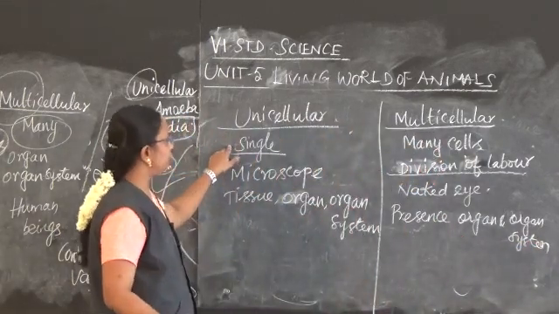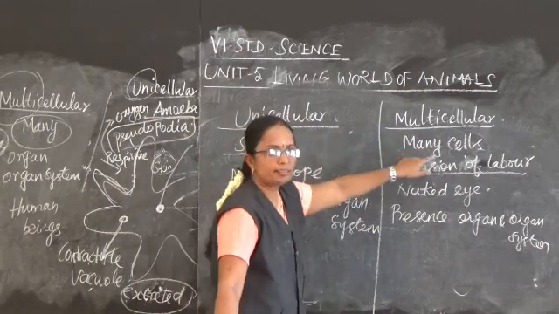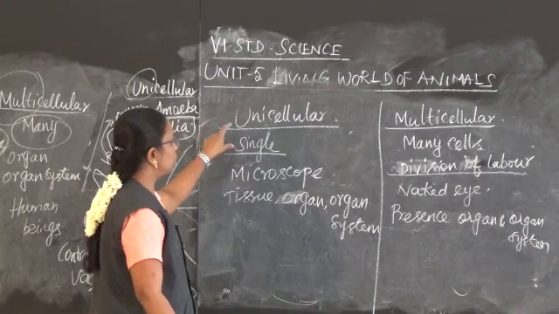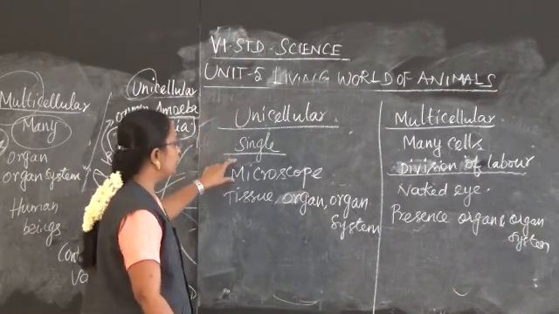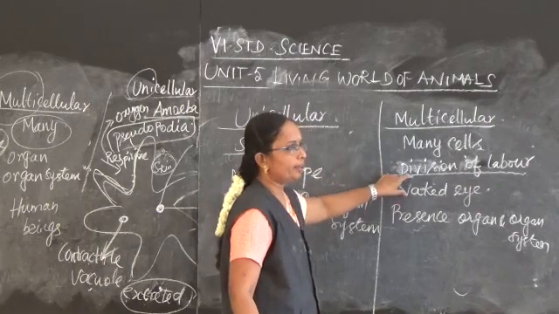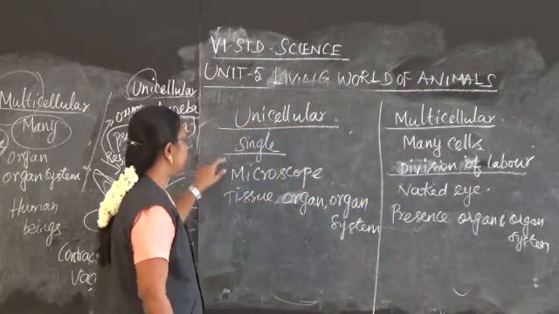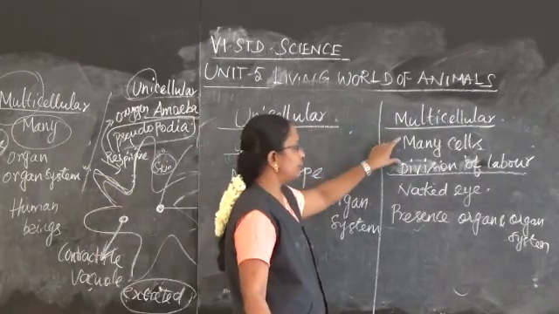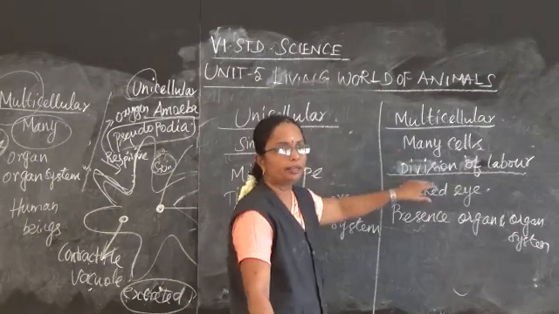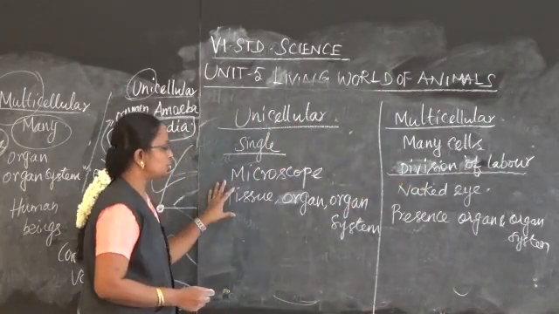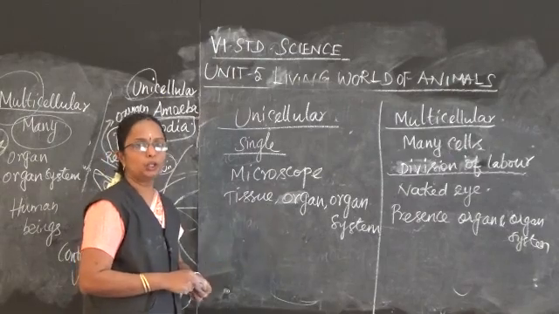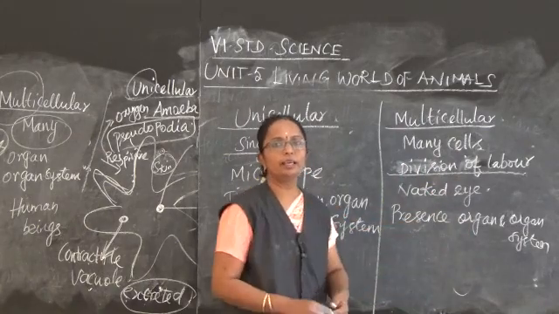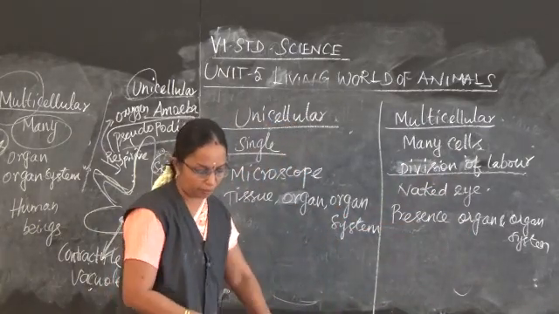So a single cell is present in unicellular organisms, many cells are present in multicellular. Unicellular organisms can be seen only through the microscope, but through our naked eye we can see multicellular organisms. The single cell can perform all the activities, but here many cells are there, and so division of labor occurs in multicellular organisms. Tissue, organ, and organ system are absent in unicellular organisms, but they are present in multicellular. With the help of these only, multicellular organisms perform their activities.